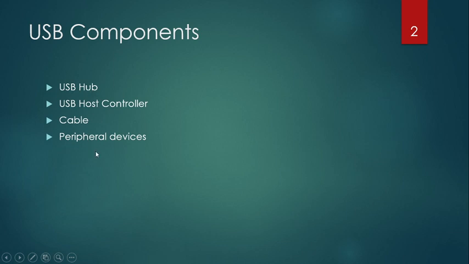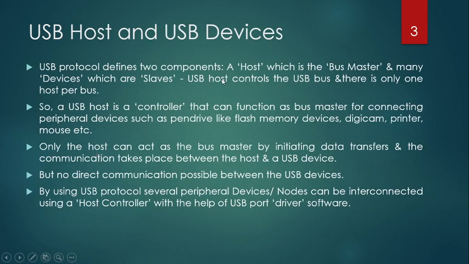These are the several USB components. Out of all these components, what we actually consider are two main components: a host, which is the bus master, and many peripheral devices acting as slaves. Only a single master is allowed, and it is going to control all the peripheral devices.